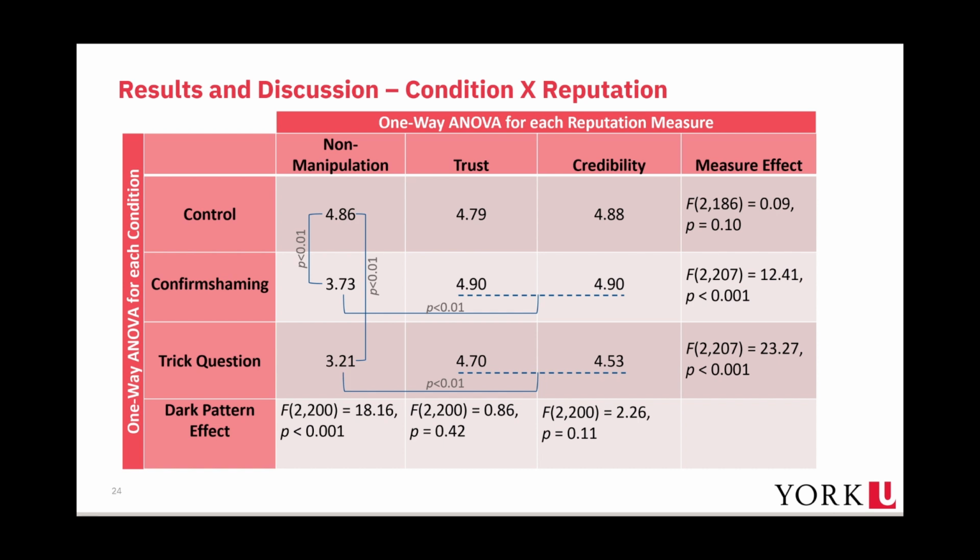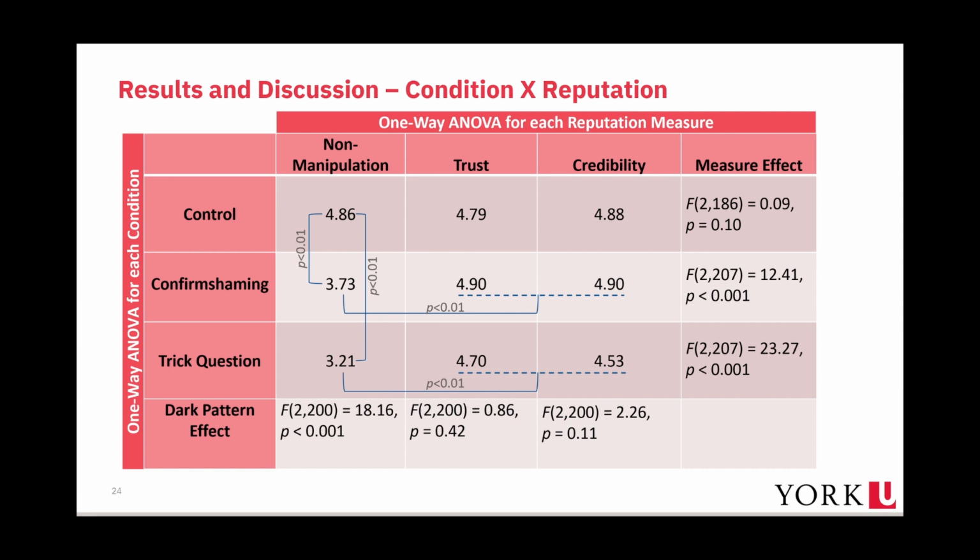As said before, there was an interaction between condition and reputation, which resulted in a further 1-way ANOVA at each level of either variable. For perceived non-manipulation, the control is rated significantly higher than the conditions with dark patterns. However, the 3 conditions do not significantly differ regarding perceived trust or credibility.